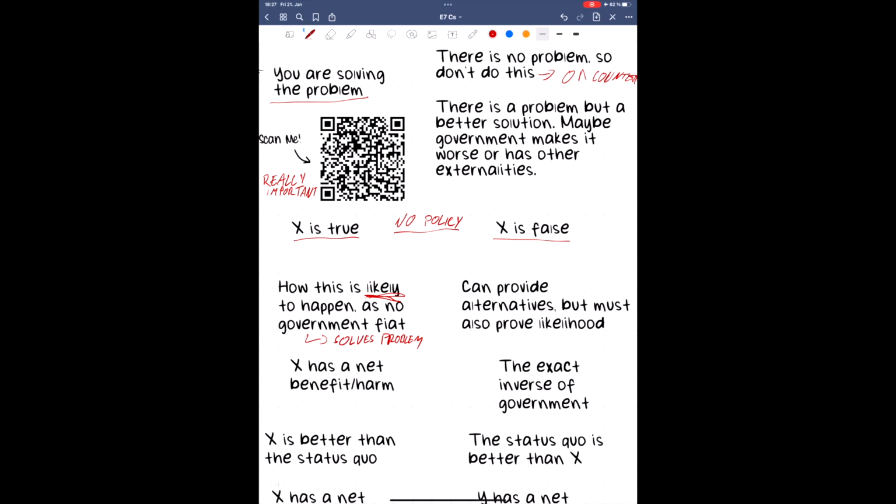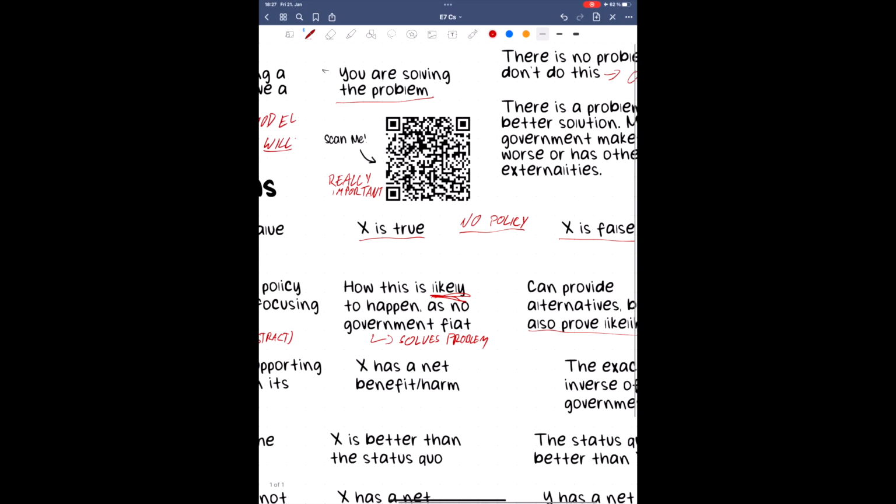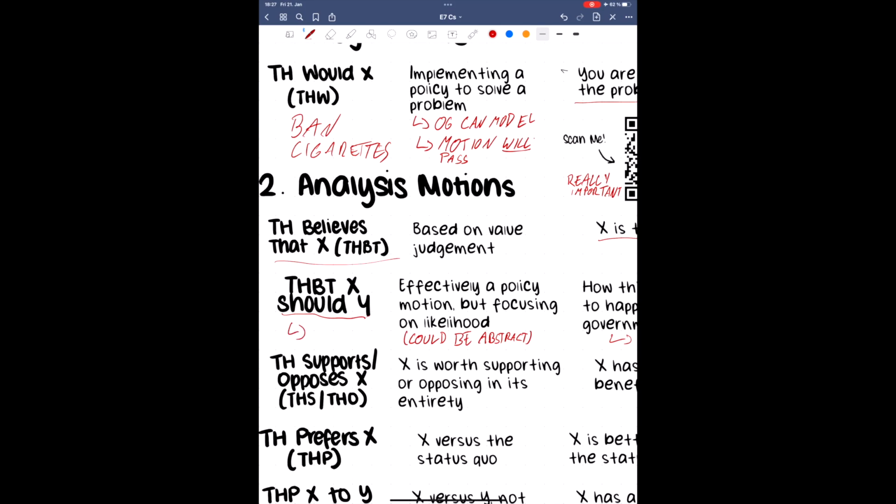Ultimately, it is still an analysis motion though, so you still need to prove that the statement is true, that X should do Y, by explaining why the world is better if this is the case. Note that unlike actor motions, which we will discuss later, it is not inherently important if it is good for X. You need to prove that on net, the world is a better place if X were to do Y.